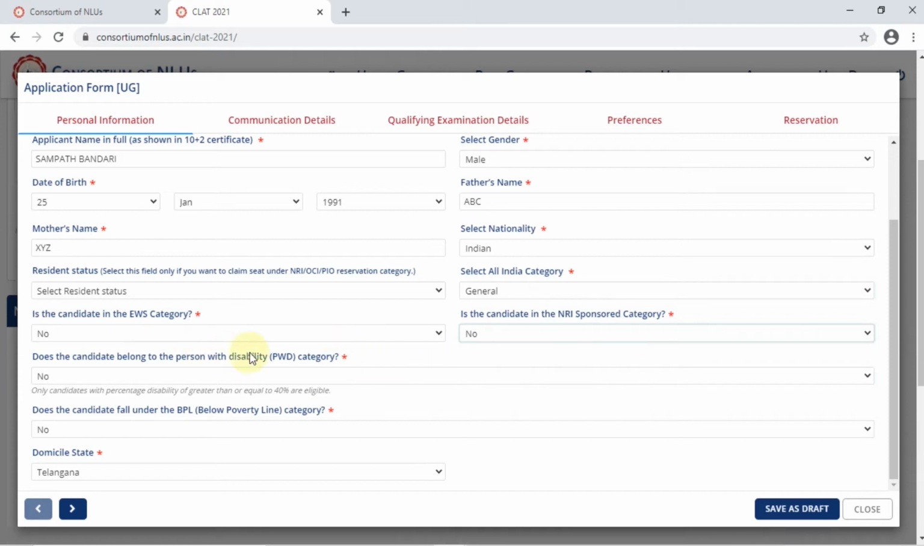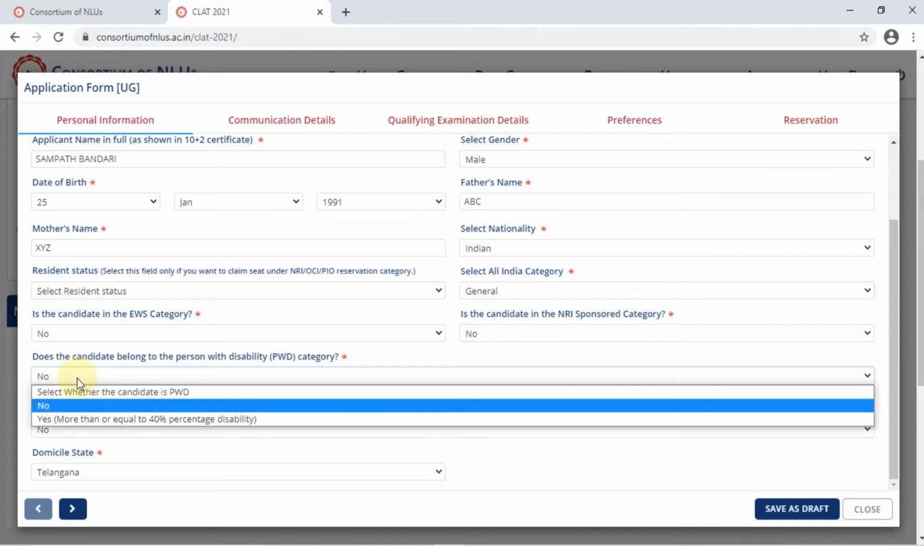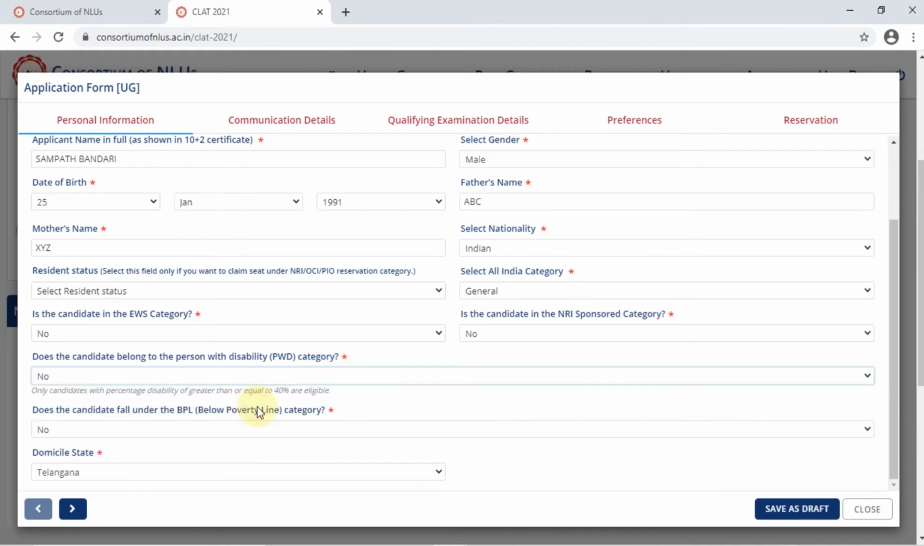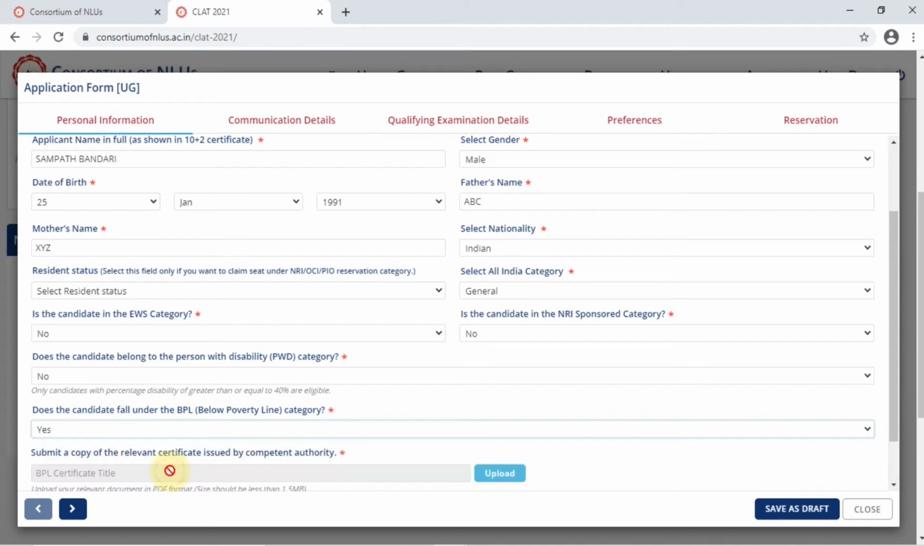Right. Next comes the person with disability statement. So again, select yes, no accordingly. Again, here, in case you select yes, you see that another option comes up where you have to upload the relevant document, right? So I'll go ahead and select a no for now. Right. Same is the case with this about BPL category, below poverty line category. In case you select a yes, you'll see a separate tab opening up for you to upload the relevant document. Right. So these three things are very important: your All India category, your EWS category, NRI sponsored category, PWD, as well as BPL.